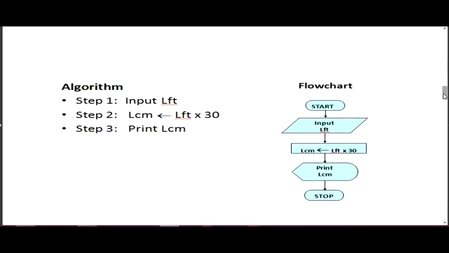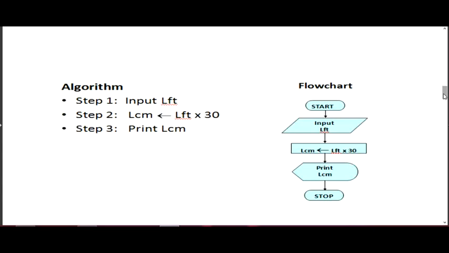Then, an algorithm has a beginning and a defined end. Similarly, a flowchart has a starting point where we write start, as well as a stop point. But the difference is that it is written in the form of a data flow diagram. As you can see on the screen, I've given an example of how to write an algorithm, and also an example of a flowchart. That is the basic difference between the algorithm and the flowchart.